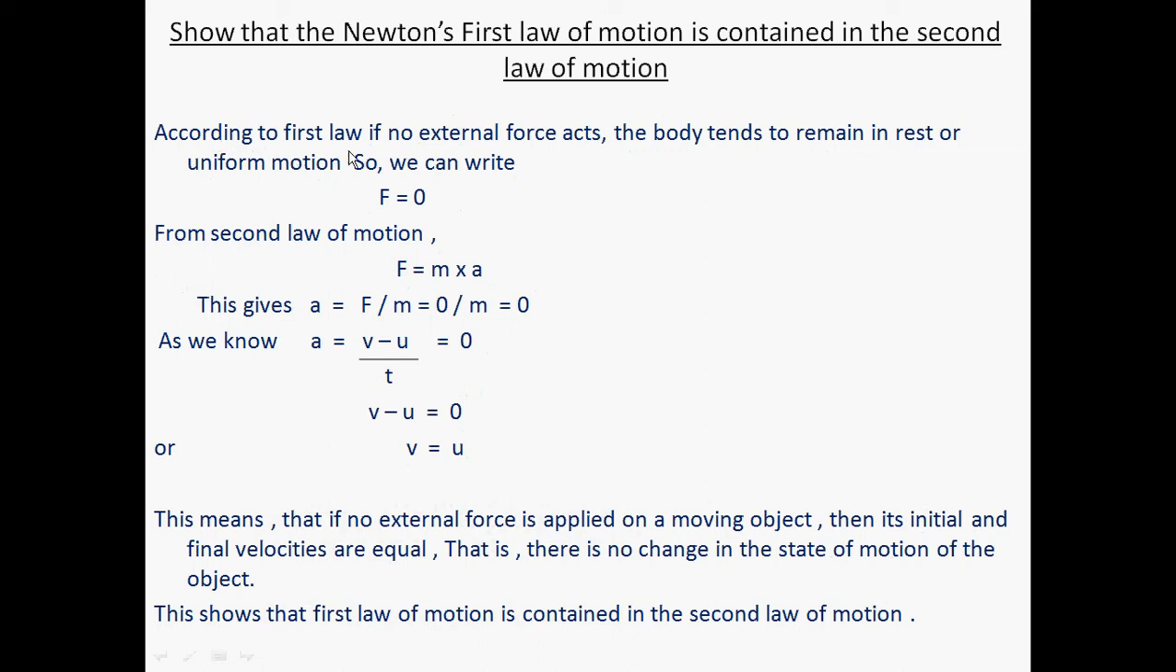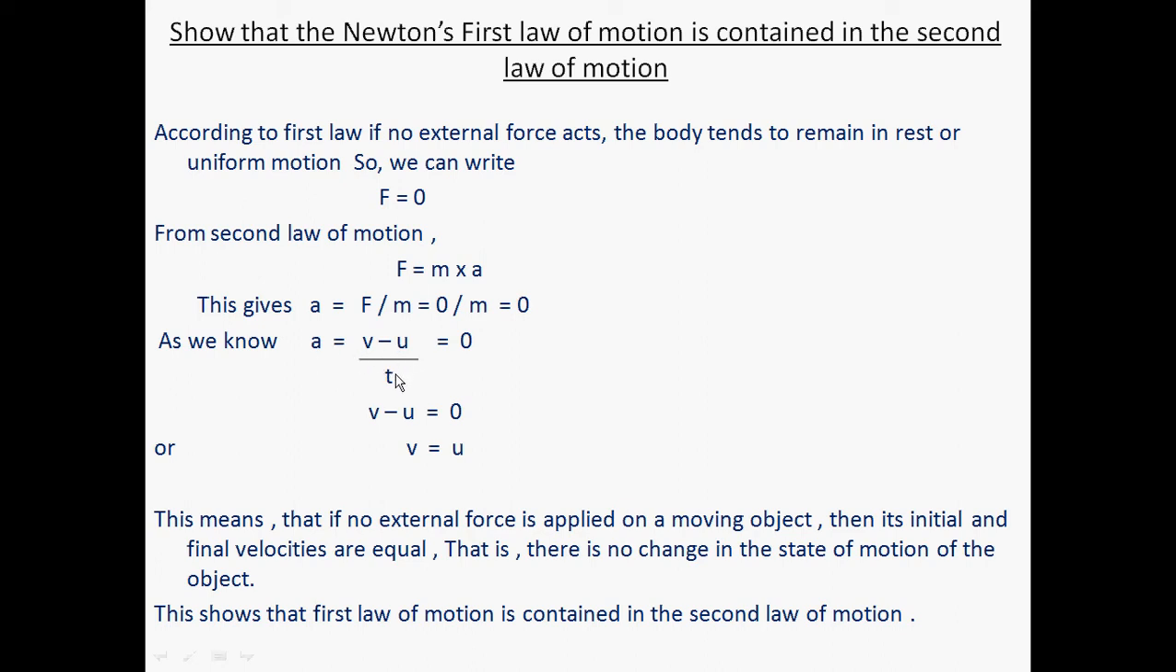According to Newton's first law, if there is no external force acting on a body, the body will tend to remain in the state of rest or uniform motion. So, if we consider that the force is zero, now from the second law of motion we understand the force is the product of mass and acceleration. If we put the value of force as 0 in this formula, the acceleration will come out to be 0.